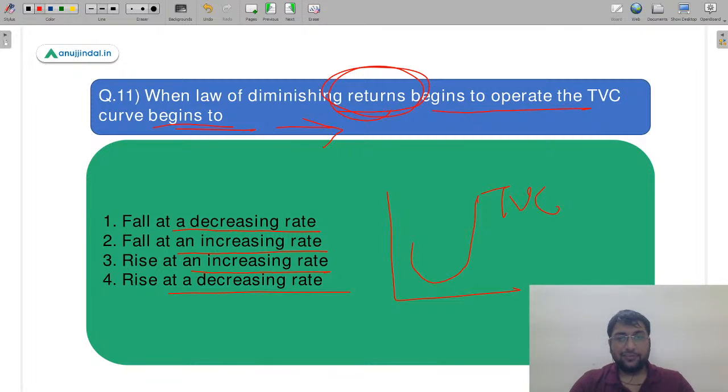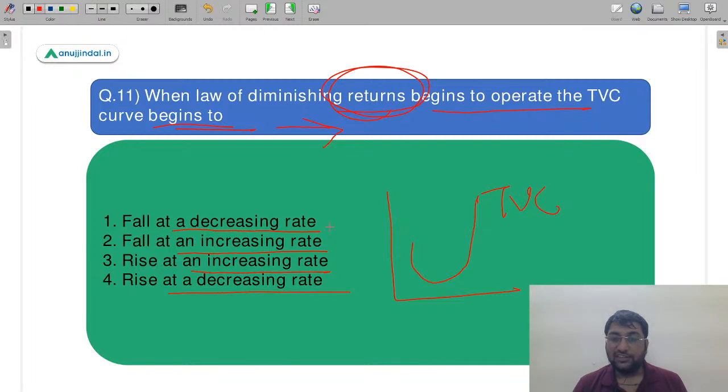Everyone take a try. Okay, a lot of answers coming for C, a lot of answers coming for D. So I can see a lot of mixed answers. Some are saying C, some are saying D.